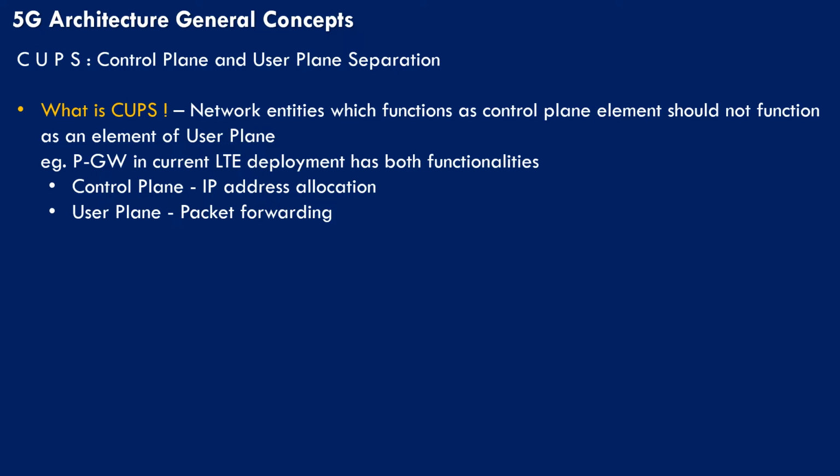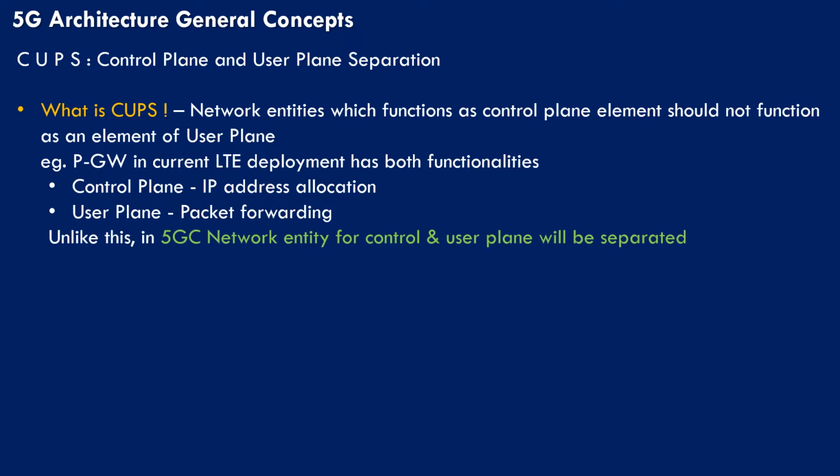In LTE deployment, PGW serves as both control plane functionality and user plane functionality. As a control plane function, its task is to allocate the IP addresses, while as a user plane function, it forwards the packets to the data network. So having PGW in an LTE network doesn't qualify as CUPS. Unlike this, in 5GC, network entities for control and user plane will be separated.